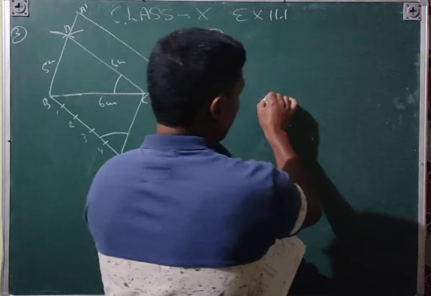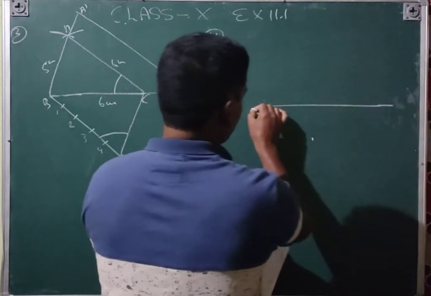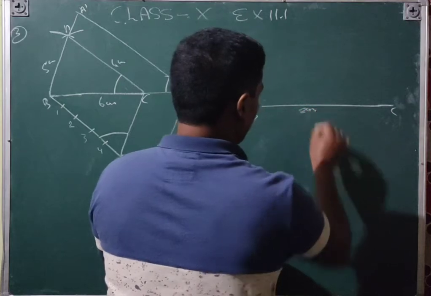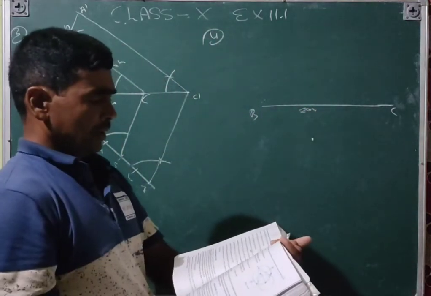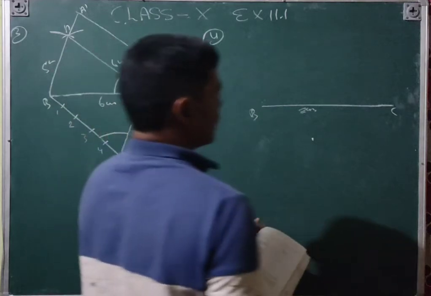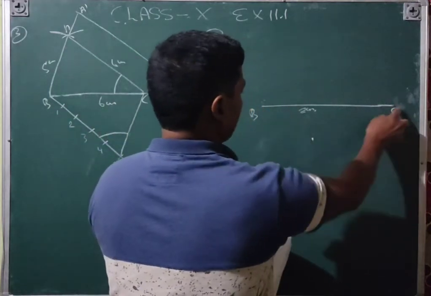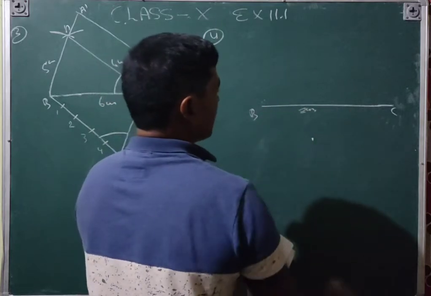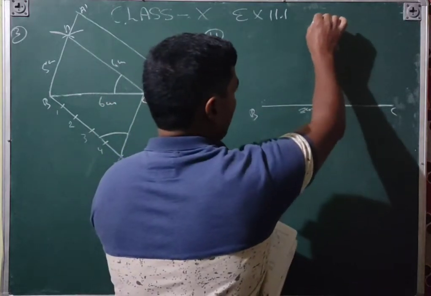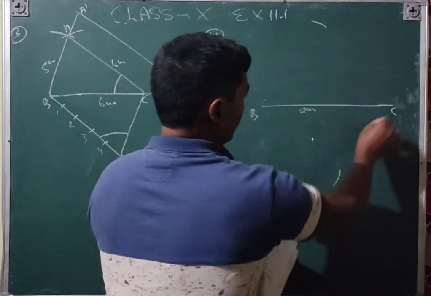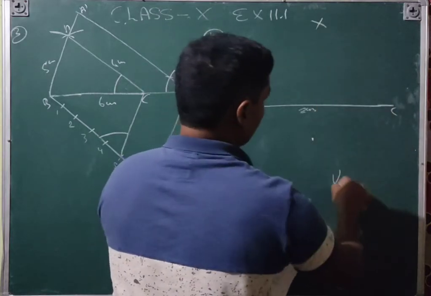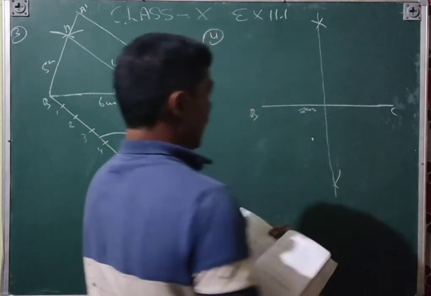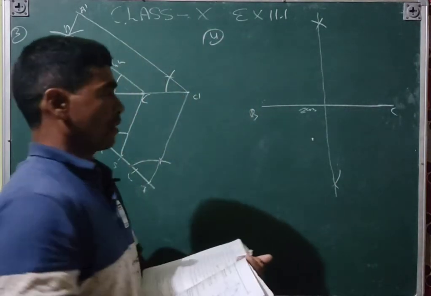So first of all you will draw the base BC, 8 centimeter, and then the altitude is 4 centimeter. It means you will bisect BC. Bisect means you take more than half of the 8 centimeter distance and make an arc like this. So this is the bisector, and then take the distance of 4 centimeter in your compass.